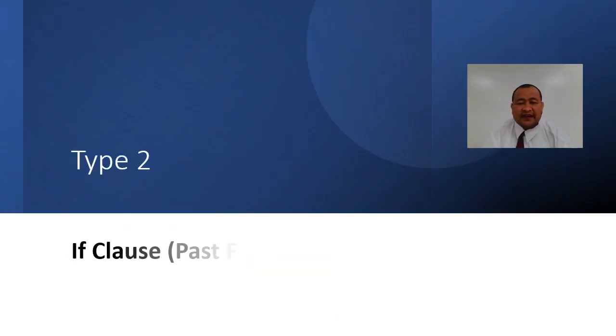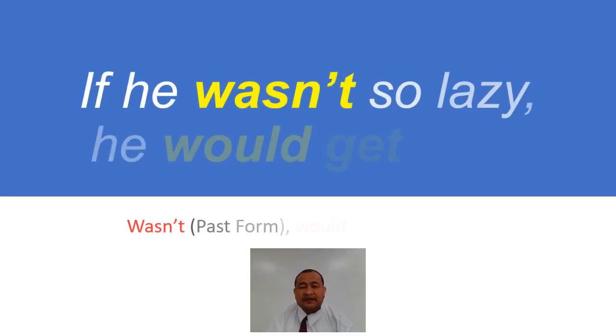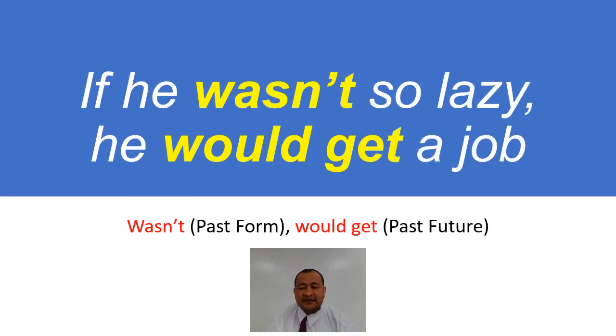Now we are going to see type 2. For type 2, in the if clause, past form, in the main clause, also past, but past future. So past form, past future. Let's see examples. If he wasn't so lazy, he would get a job. If he wasn't, past form, and would get is past future.